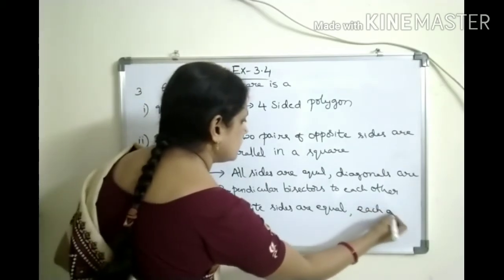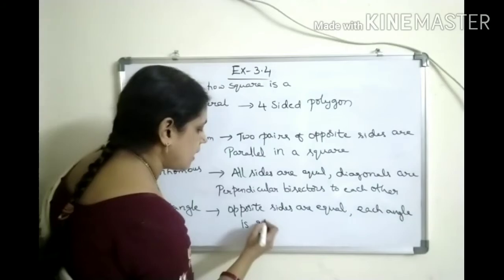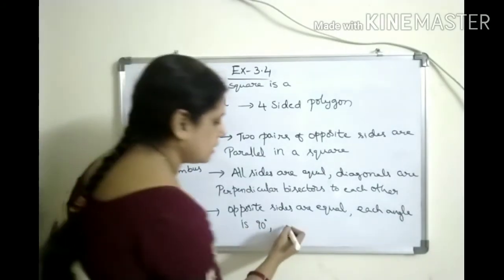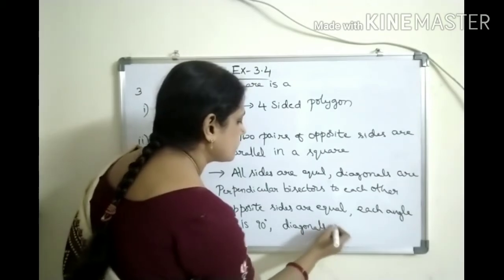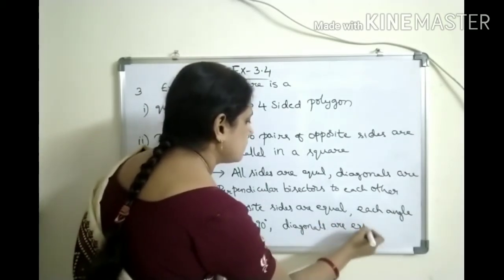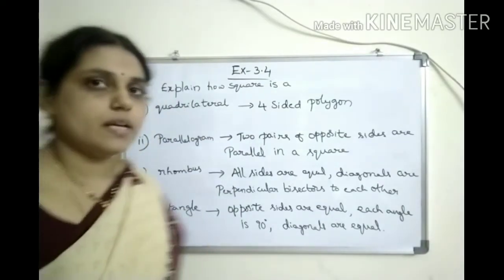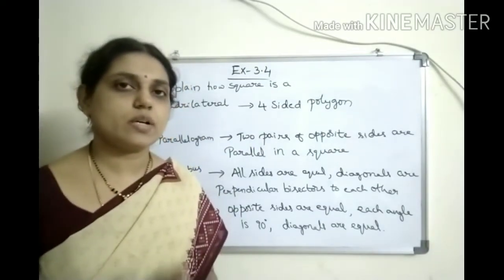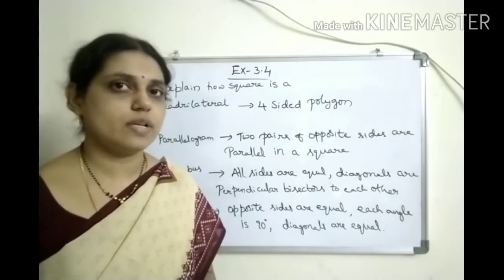Each angle is 90 degrees. And actually diagonals are also equal in both, isn't it? So diagonals are equal. So in this way we can say square is a rectangle also. Just you need to write the common properties of both the types of quadrilaterals. Then you will get the answer.